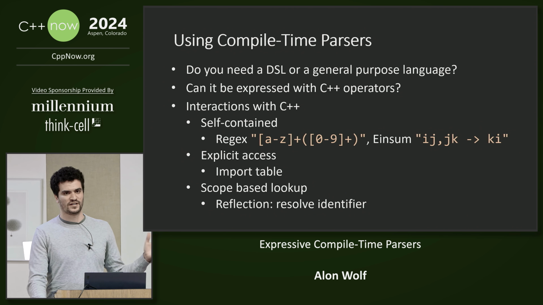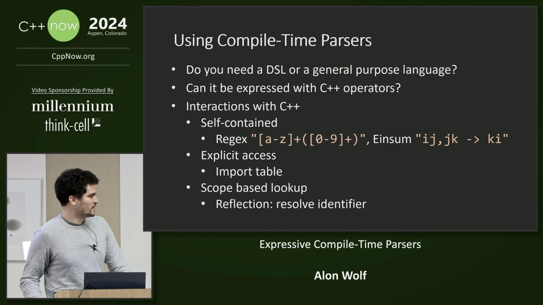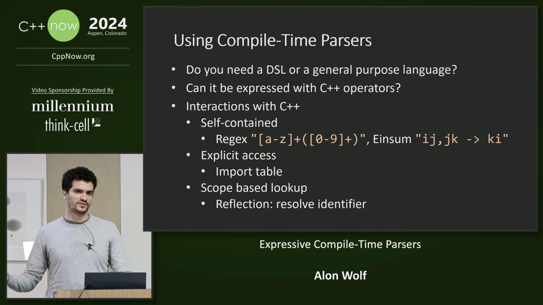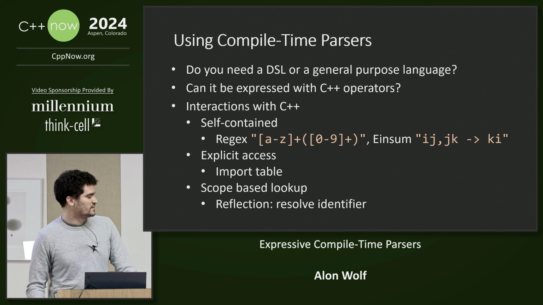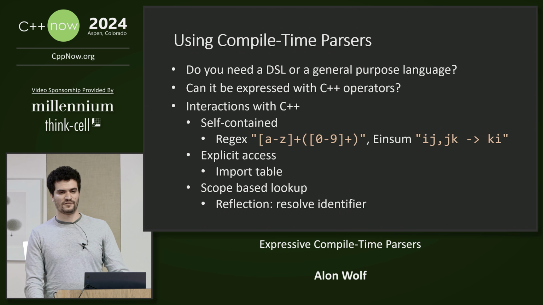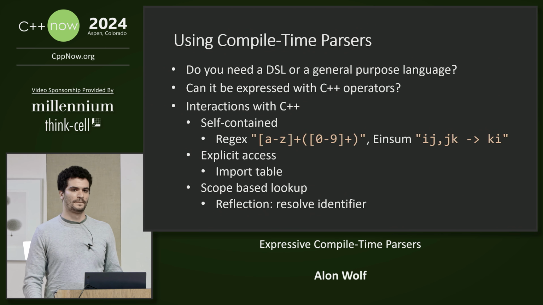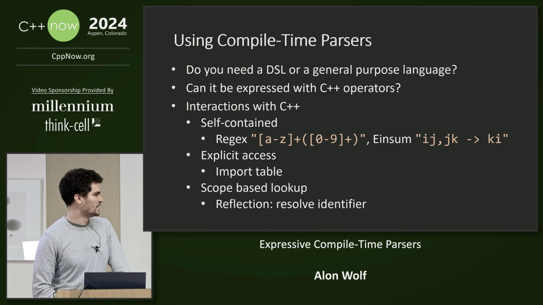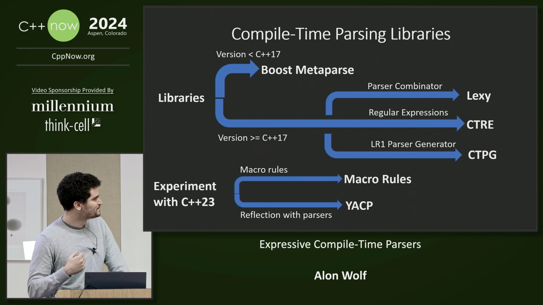One of them is to have explicit access, kind of like we saw with the Haskell parsing environment in Boost MetaParse, so you can explicitly import and export. Another option is the scope-based lookup with the resolve identifier mechanism. This one requires reflection, but you may already have reflection if you somehow got access to the future, or if you are using some reflection library, for example, to do serialization or create bindings from a scripting language.